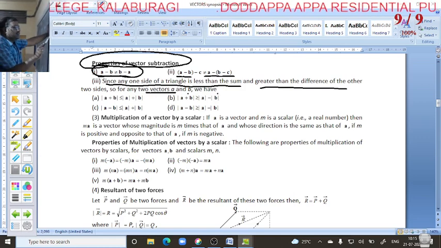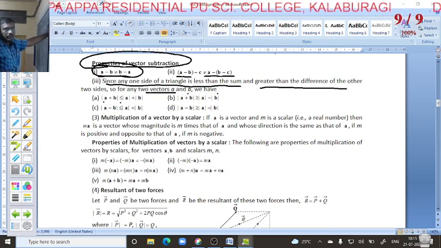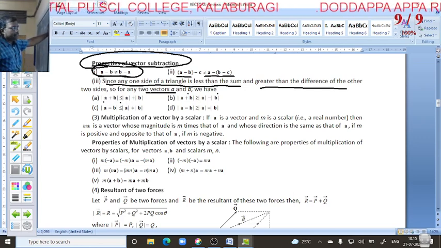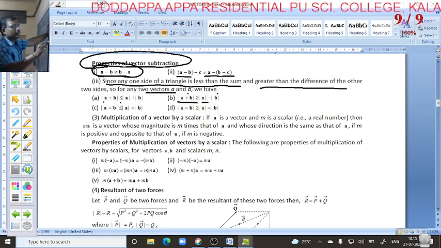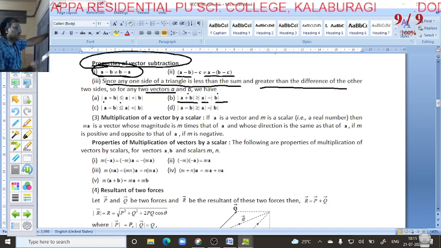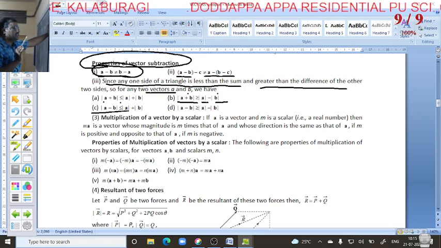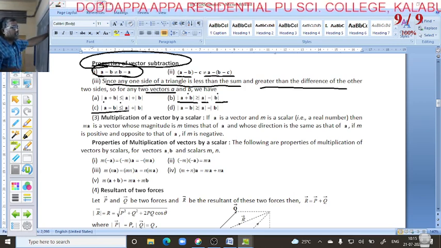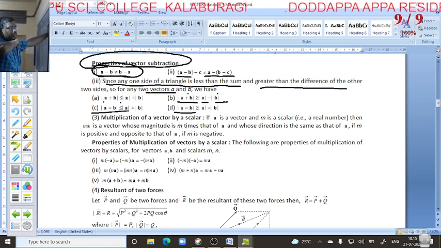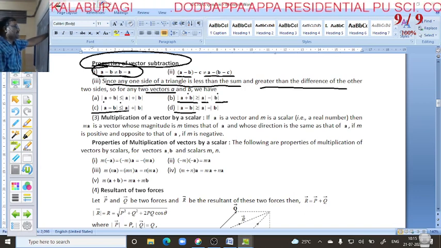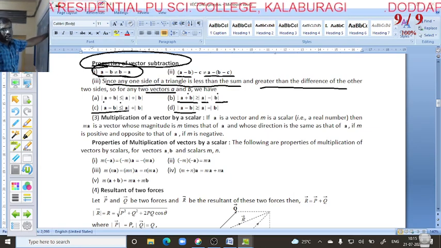four conditions are used. The first: magnitude of vector A plus vector B is less than or equal to magnitude of vector A plus magnitude of vector B. Second: magnitude of vector A plus vector B is greater than or equal to magnitude of vector A minus magnitude of vector B. Third, C: magnitude of vector A minus vector B is less than or equal to magnitude of vector A plus magnitude of vector B. And D: magnitude of vector A minus B is greater than or equal to magnitude of vector A minus magnitude of vector B. Okay, right? These are the properties of vector subtraction.